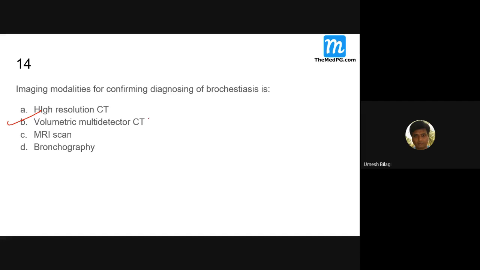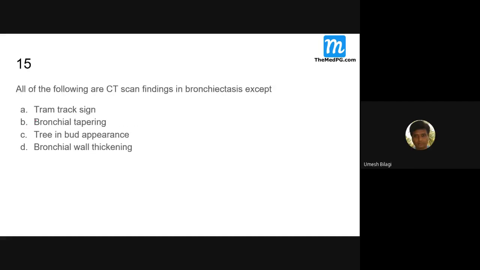So the correct answer is volumetric multi-detector CT. You can get HRCT images also with that, because it gives a volumetric three-dimensional picture, so you can detect better. HRCT may miss a small peripheral bronchiectasis, and there can be confusion with mucus plugging. Those things can be differentiated with volumetric multi-detector CT. This is the correct answer these days. All of the following are CT scan findings in a bronchiectasis patient except.